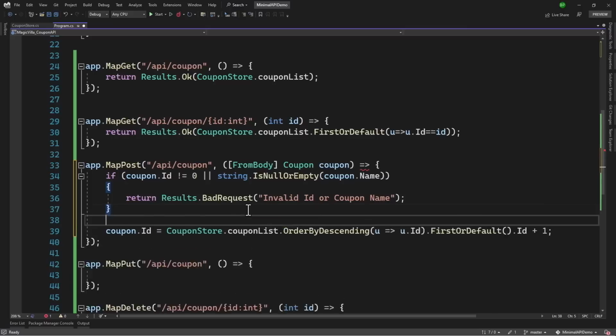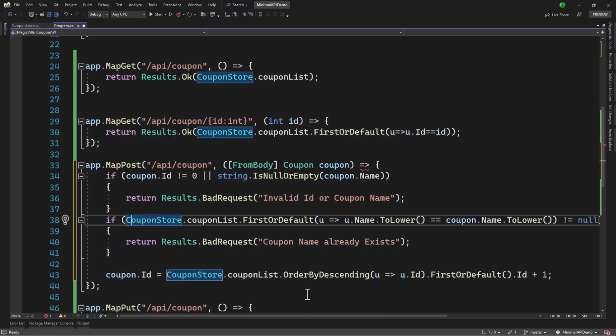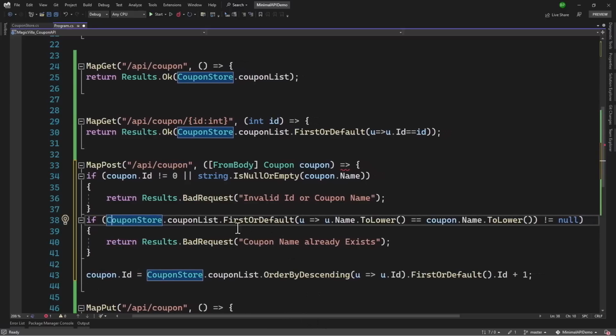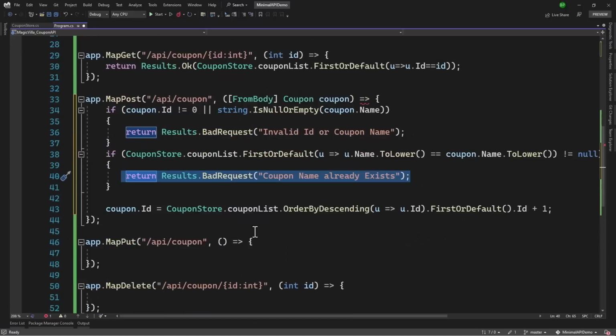And before I add the ID here, I want one more validation. I do not want the same coupon to be created again. So we can add an if condition in our coupon store and try to retrieve first or default based on the name that is being created in the coupon. I will use the ToLower. That way we will make coupon case insensitive. So if the code already exists, we return bad result. Coupon name already exists. Pretty good.